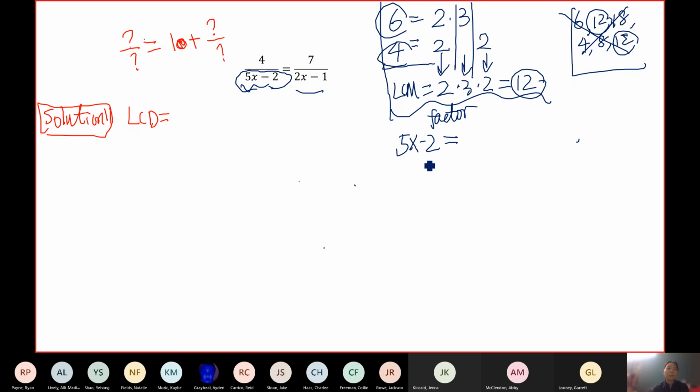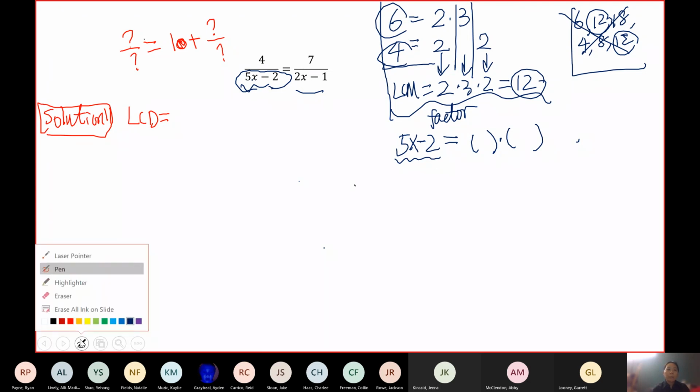So how do we factor 5x minus 2? Can we factor this as something times something? Is there any way? If you don't know, you can start with the methods we learned. GCF: do they have any greatest common factor? Do they have anything in common? 5x and 2? Is there anything in common? 5 and 2? No, there's not, right? So there's no GCF. You cannot factor out anything in common.